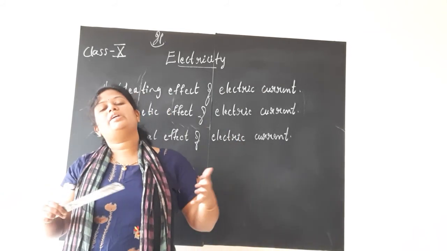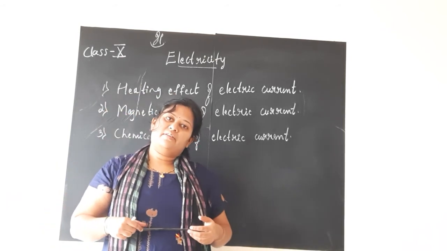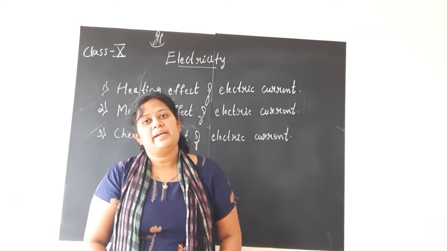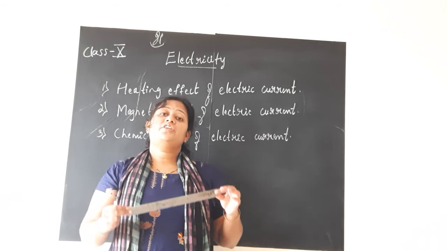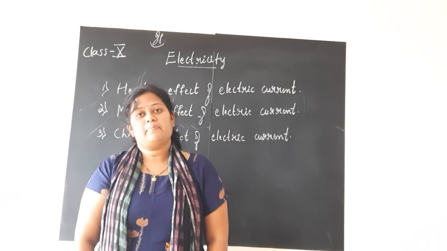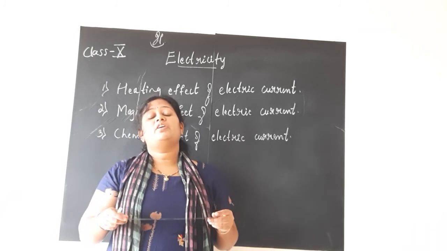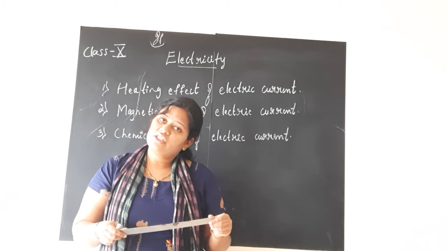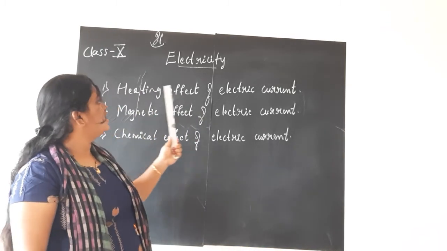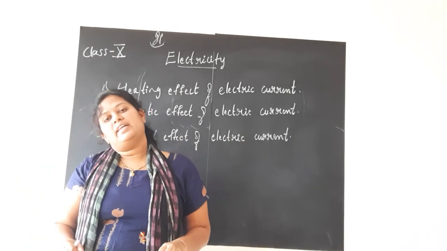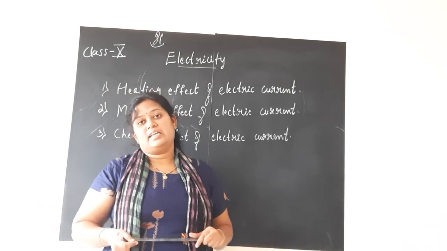So they may ask you, children, what is the heating effect of electric current? How do you explain? Heating effect of electric current means whenever energy is supplied to any appliance with the help of a power supply or battery, part of the energy is used for the working of the appliance, and the other part of the energy is expelled or dissipated in the form of heat. This effect of electric current is called the heating effect of electric current. That is the topic you will be studying in this lesson.